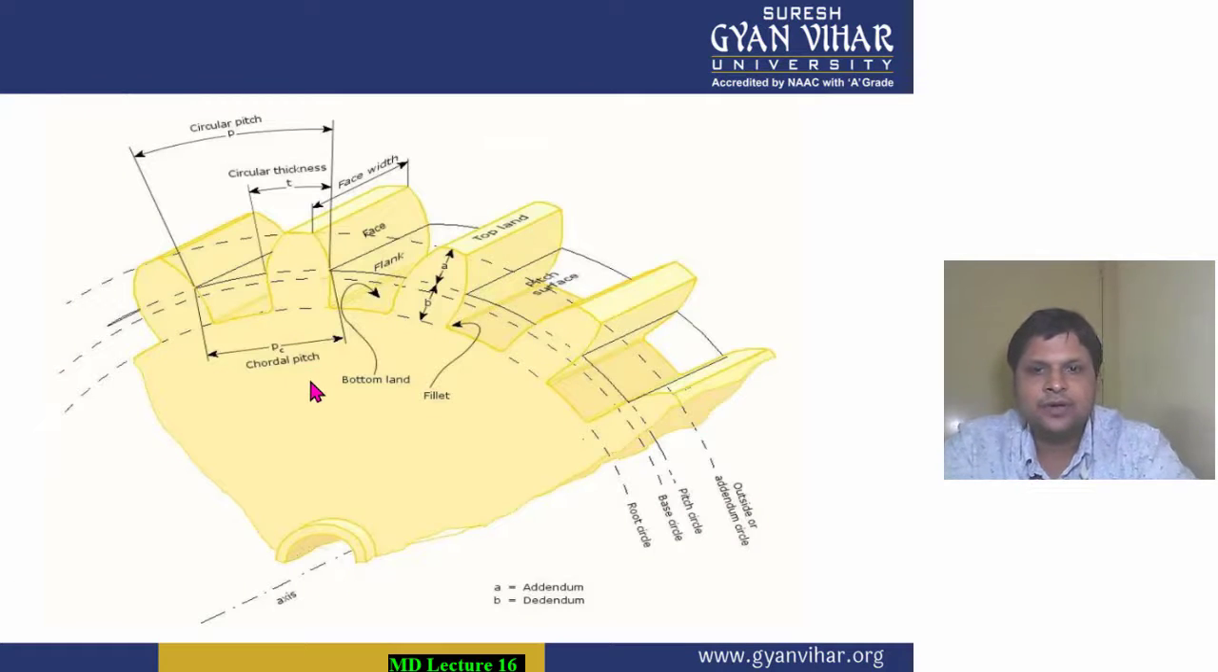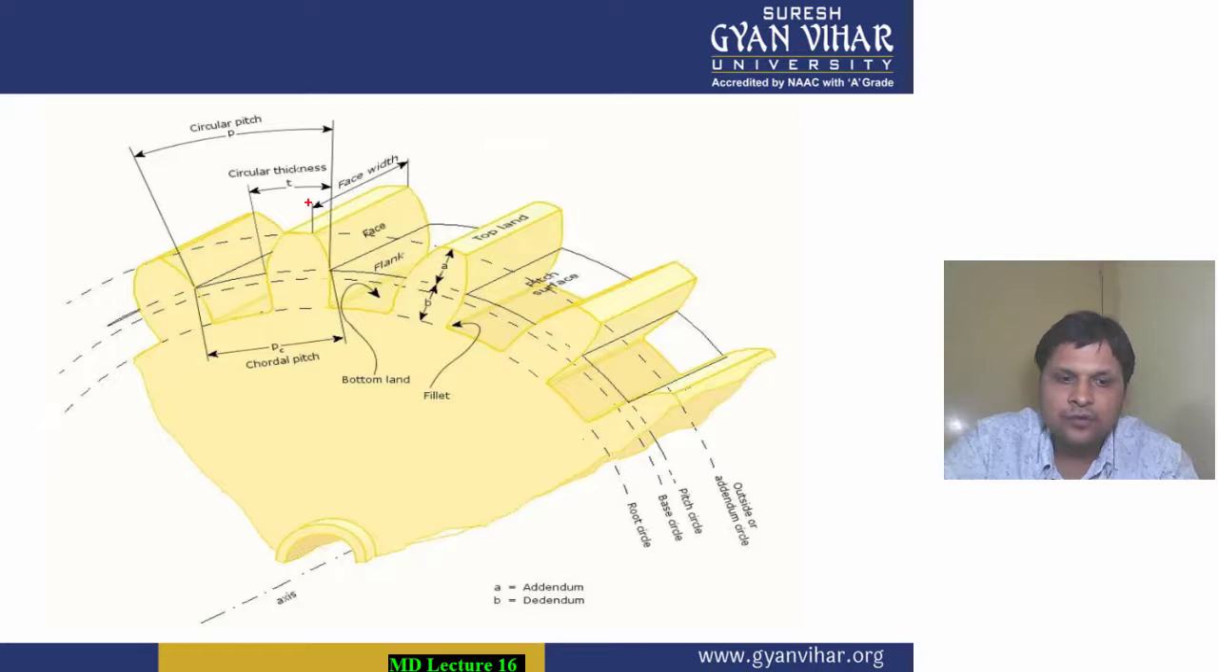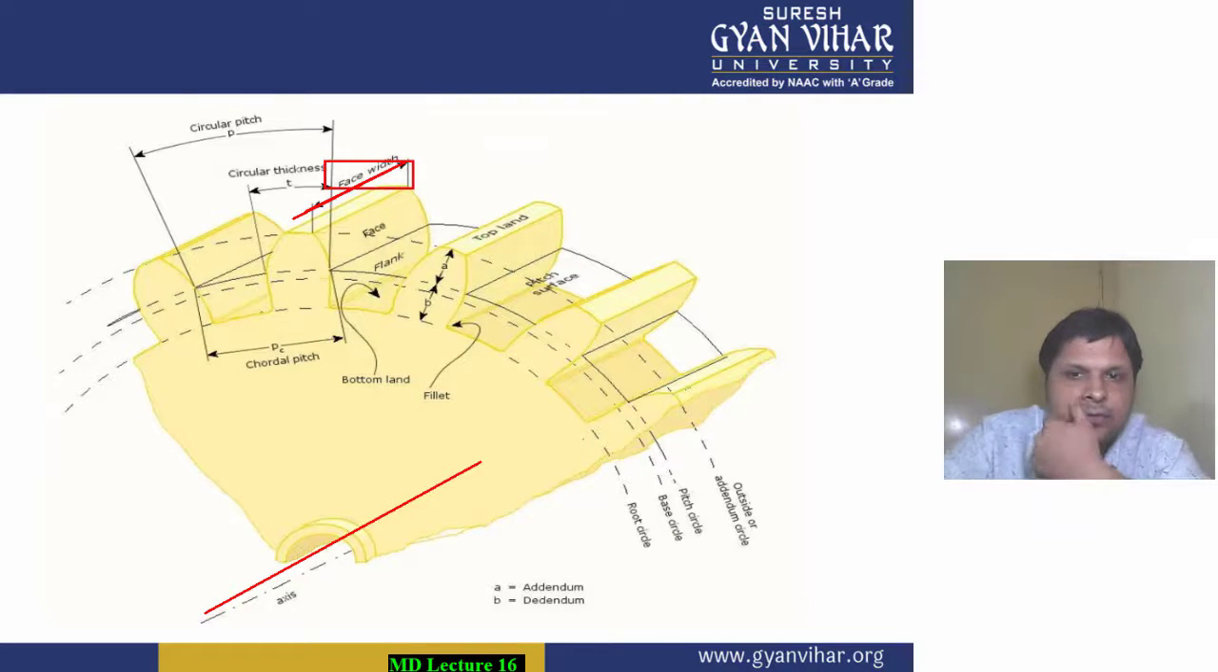You can see here, student, as I have told you, what was face width. It is along the axis, meaning if this is the axis of the tooth, the width of the tooth along the axis is known as face width. The portion of the tooth above the pitch circle to the top is known as face. Students, the top of the tooth is known as top land.